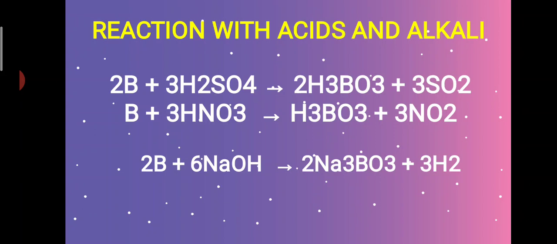Last reaction, boron reacts with sodium hydroxide. NaOH is sodium hydroxide, to give you sodium borate. So Na3BO3 we call sodium borate, where hydrogen gas is liberated. That hydrogen gas comes out from this sodium hydroxide.